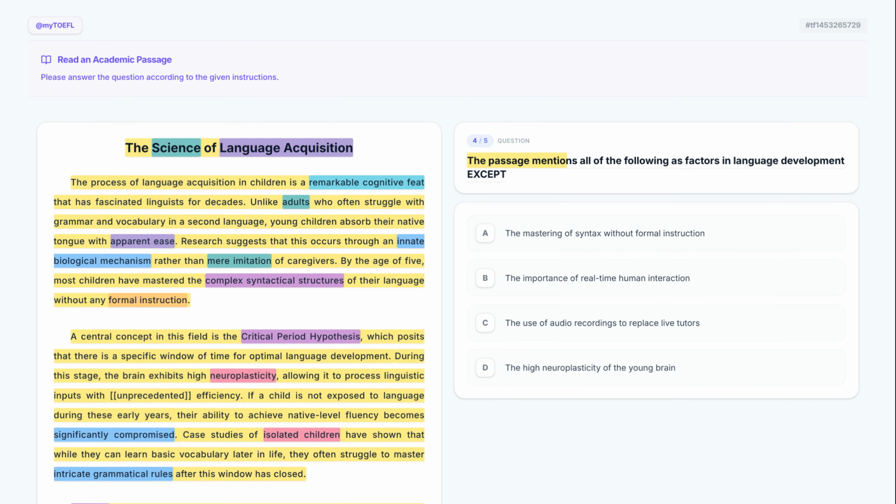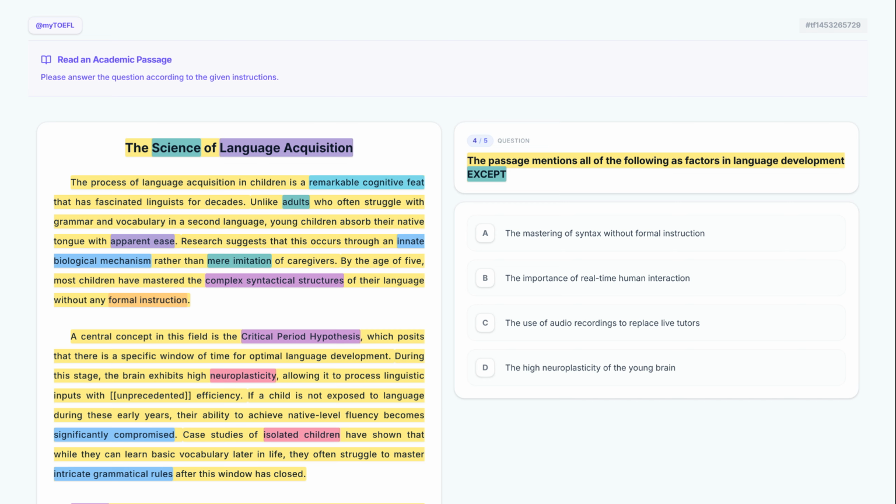The passage mentions all of the following as factors in language development except. This is an except question. We need to identify which of these options is not mentioned as a factor in the passage. We'll look for 3 correct details and one that is missing or false. Now, keeping this in mind, let's evaluate our options.